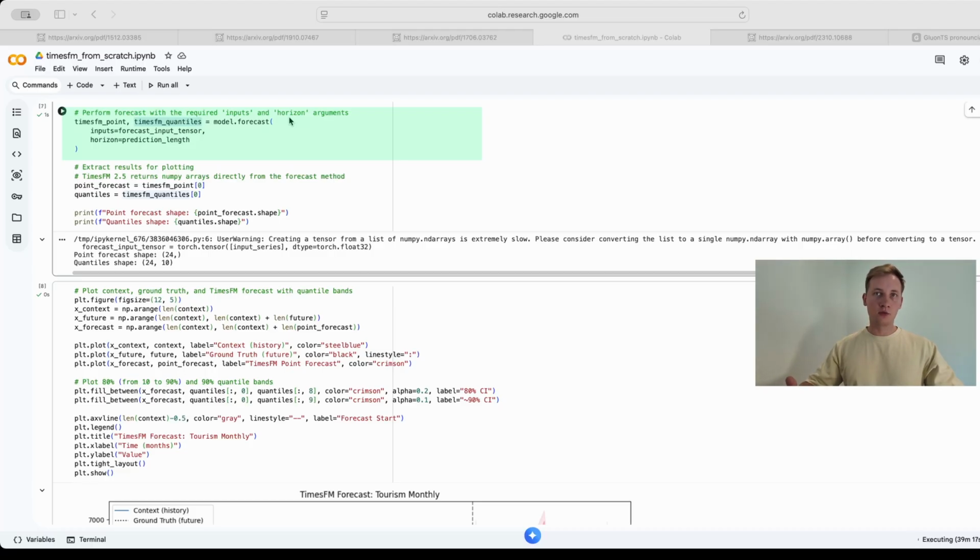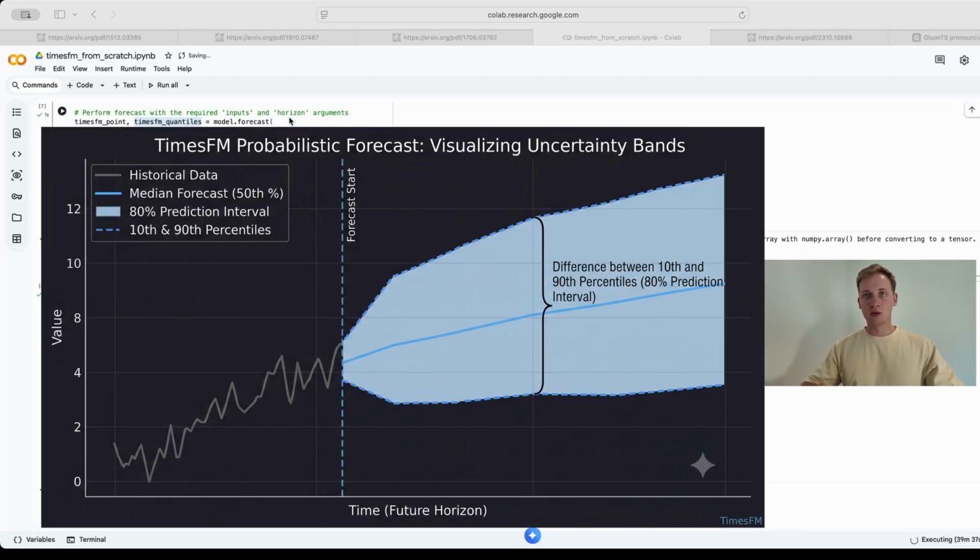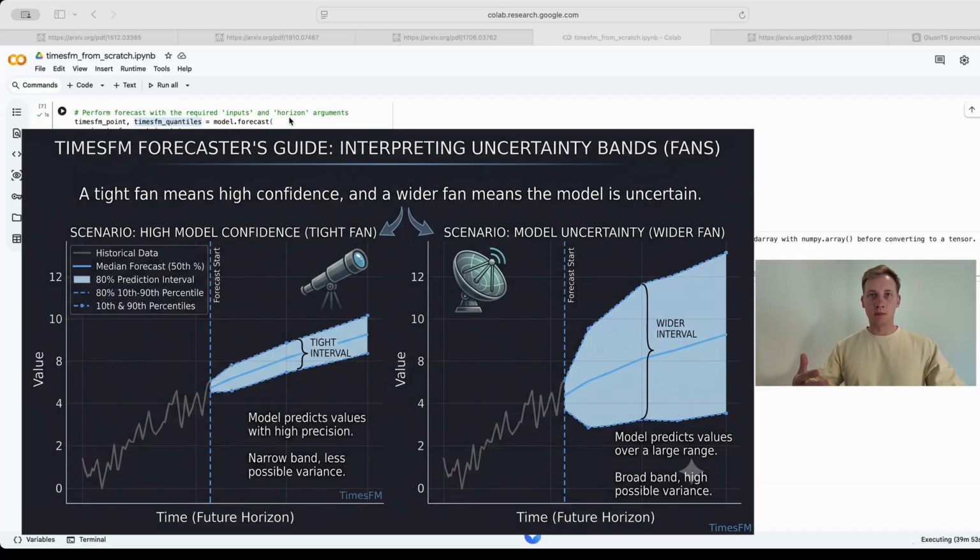TimesFM returns a point forecast and quantiles. Think of that point forecast as the model's best single guess for each of the next 24 months. The quantiles are its confidence intervals, 10 of them, from the 10th to the 99th percentile. This matters. A single line tells you where the model thinks things are going, but the quantiles tell you how confident it is. A tight fan means high confidence. A wide fan means the model is genuinely uncertain. That difference is worth more than the point forecast alone.